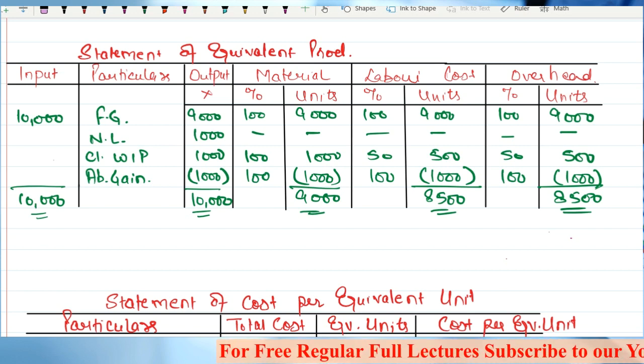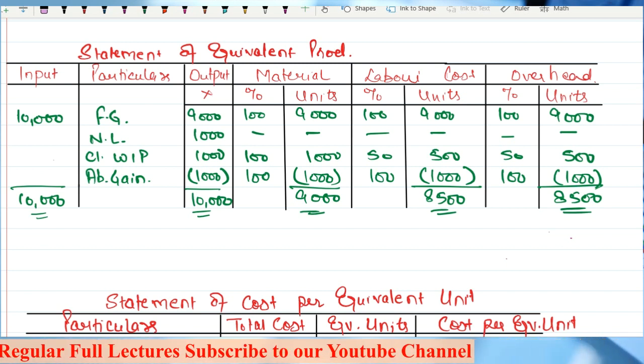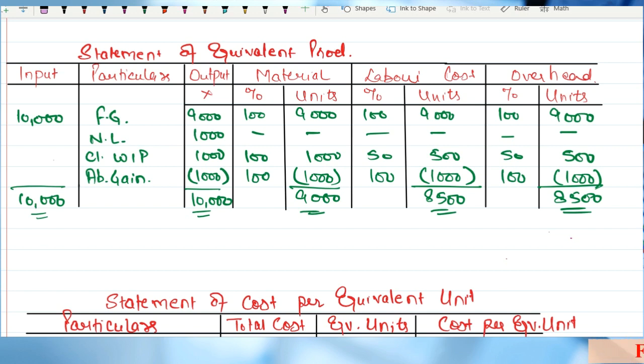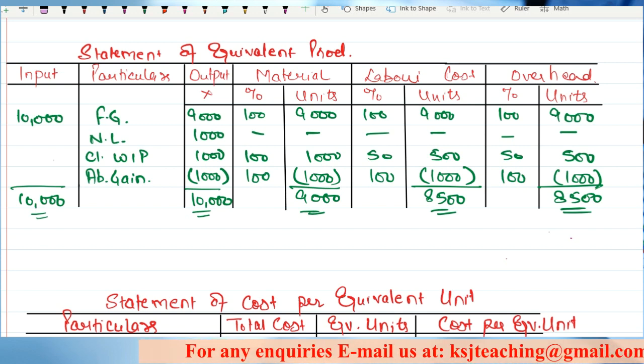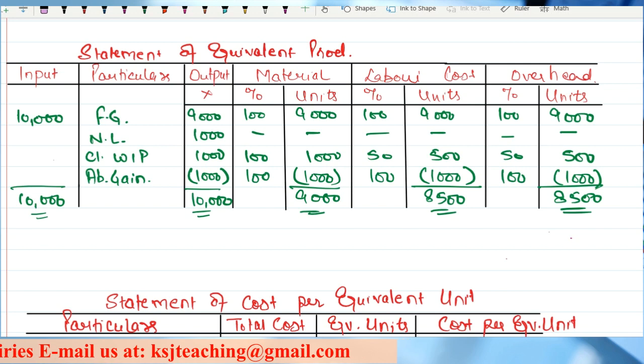The homework, which was given in the last lecture, should be done, and you should read the notes from page 12.4, from where the WIP starts, till page 12.6, till the statements. Before the FIFO method, you should revise it thoroughly. This should be totally set in your mind. Only then you will be able to understand the FIFO and weighted average method, right?